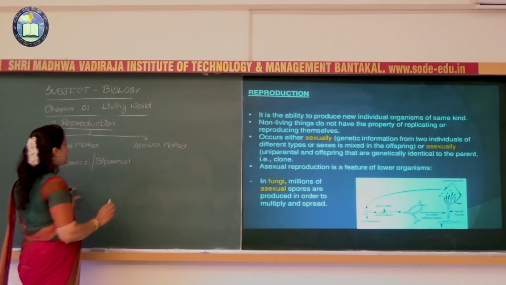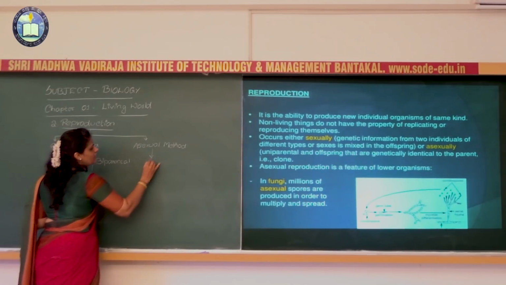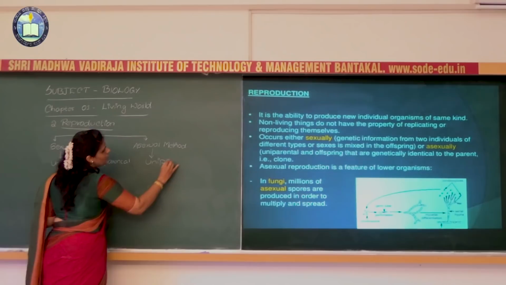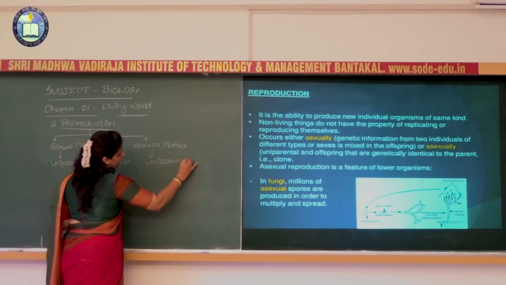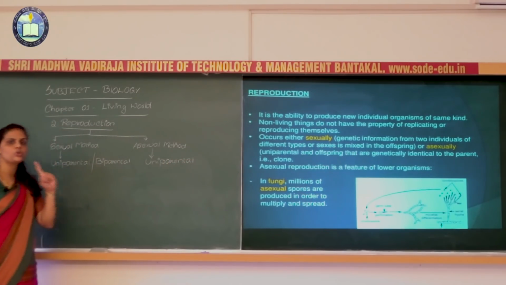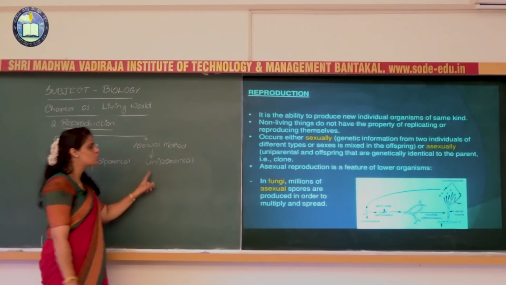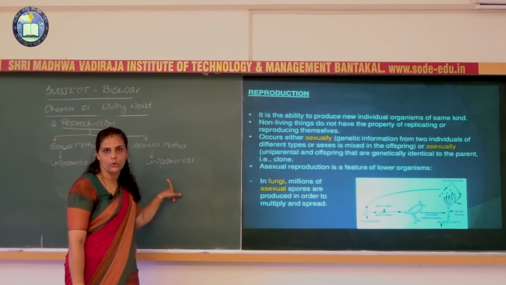But if you take asexual reproduction, usually asexual reproduction will be uniparental.